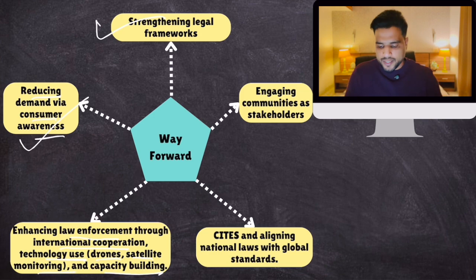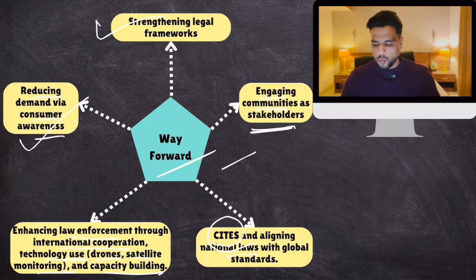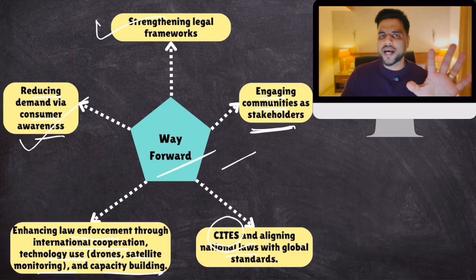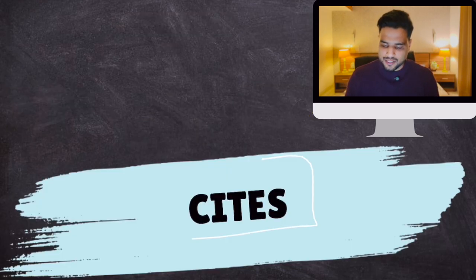Then international agreements, which we are going to talk about, like CITES and national laws. And then engaging communities. Involve local people who will stop these criminal enterprises. Okay, so this is the way forward. That's all you need to know as far as illegal wildlife trade is concerned. Now let's talk about the most important topic of the day, and that is CITES.